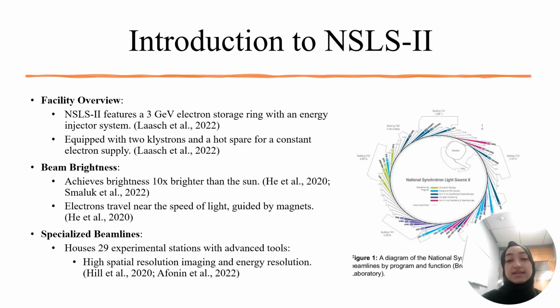To begin with, NSLS2 is a research facility that has a storage ring that has an injector system. The beams that are produced are 10 times brighter than the sun, and the electrons travel at nearly the speed of light. NSLS2 has 29 experimental stations as shown by the diagram to the right.